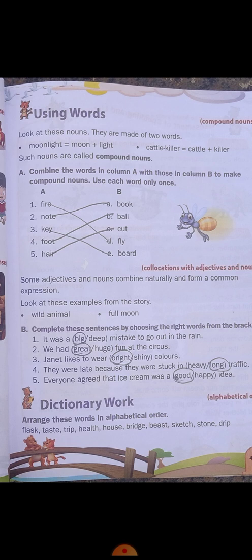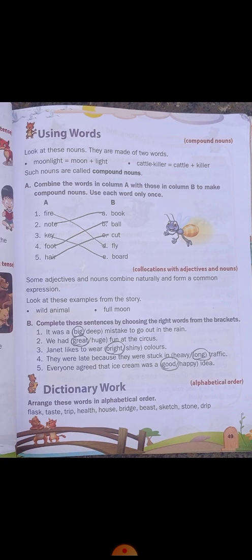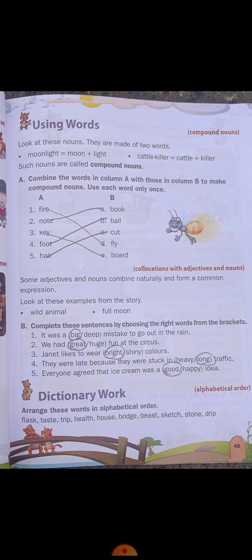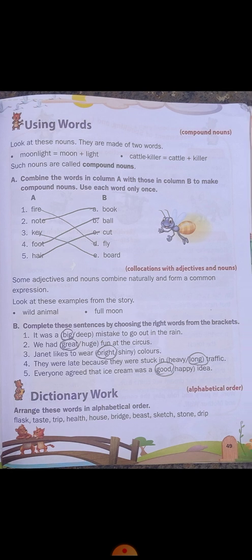Okay, so see, we'll be having two different words, but both the words will be having their own meaning. But when we are going to combine those both nouns, then it is called as compound noun, and it is going to give a different meaning. Okay, so these are called as what? Compound nouns.